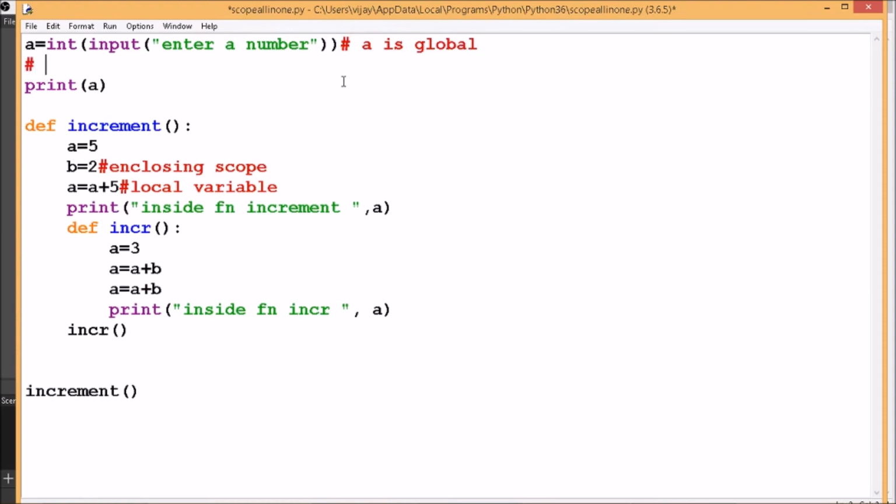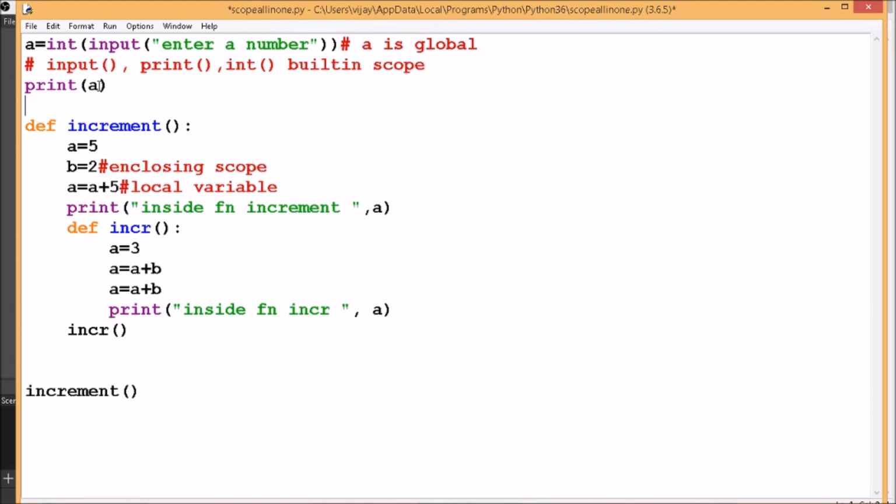But what you see over here, the input function and the print function and the int function, all these have a built-in scope. These are part of Python software which can be directly used in a program. So these input, print and int functions have a built-in scope.